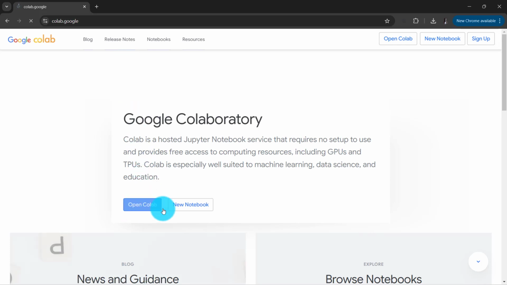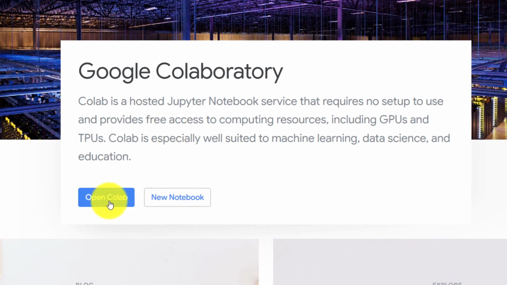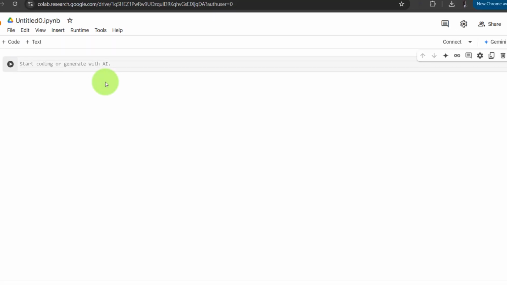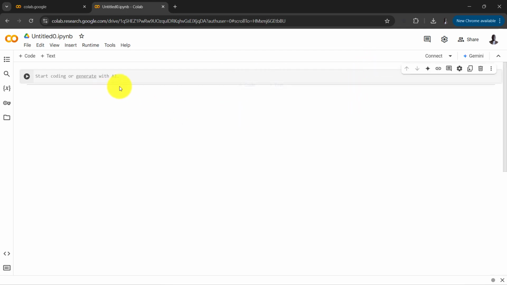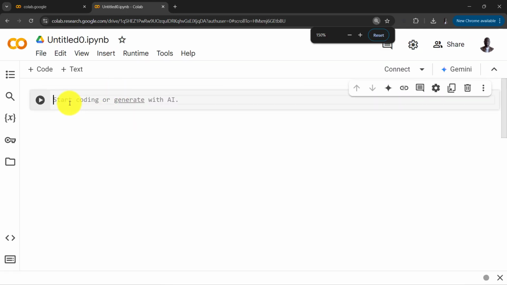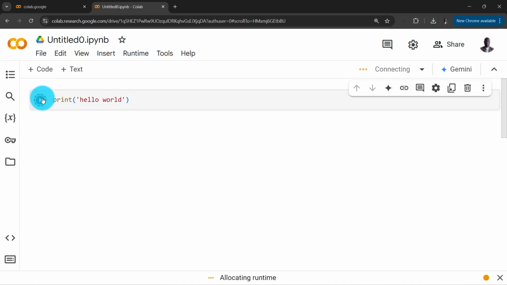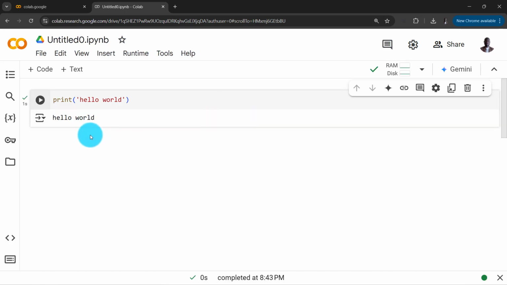Once you're there, you can see there are options, open Colab or new notebook. You can even choose to go to new notebook. Once I click on new notebook, a new notebook will be authorized and opened here. There are some release notes here, I'm not interested in them. You can see that I can still print Hello World. I'll click on this run button, and once it's done, you can see that Hello World has been printed.